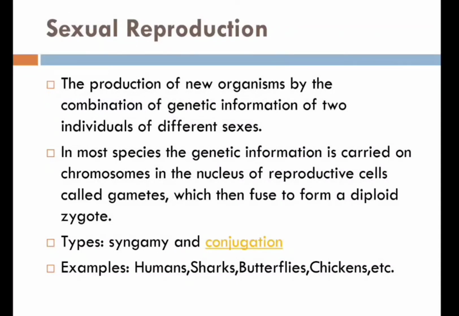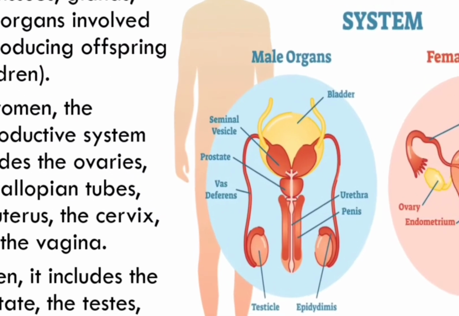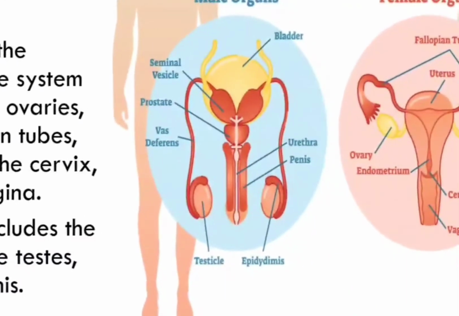Okay, so now we have understood what reproduction is and the types of reproduction, that is asexual reproduction as well as sexual reproduction. Now we will move towards the next slide, that is the reproductive system. So what are the reproductive systems? Here you can see the tissues, glands and organs which are involved in producing the offspring. They are known as the reproductive systems, right?